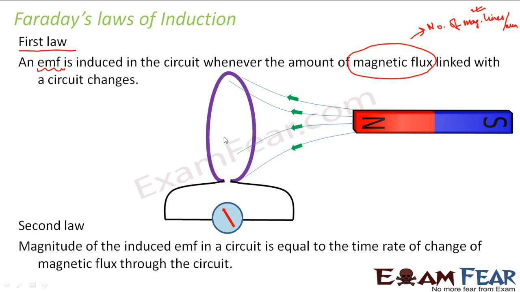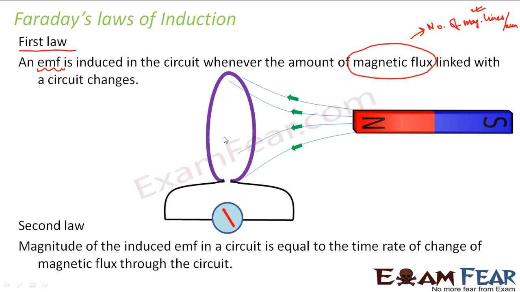Similarly, in the third experiment, something interesting happened. You did not move the circuit at all. When you switched on the circuit, what happened? Current flowed through the circuit. So when current flows through the circuit, magnetic field is produced. When magnetic field is produced, there are some magnetic lines of force which entered this coil. So there was a deflection.